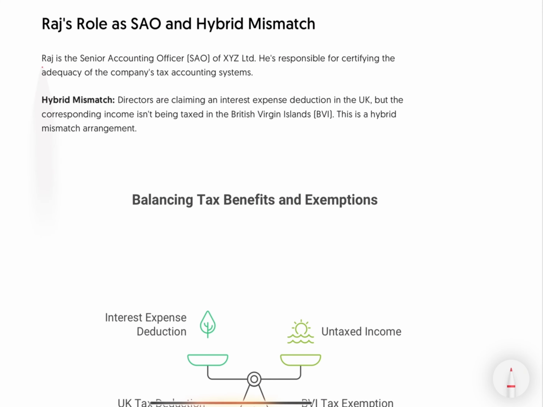Now, Raj's role as SAO and hybrid mismatch. Let's say Raj is a senior accounting officer. He's responsible for certifying the adequacy of the company's tax accounting systems. Let's take an example: you have a subsidiary in the BVI, the British Virgin Islands. The British Virgin Islands company is giving a loan to XYZ Limited, and XYZ Limited has to pay the interest.